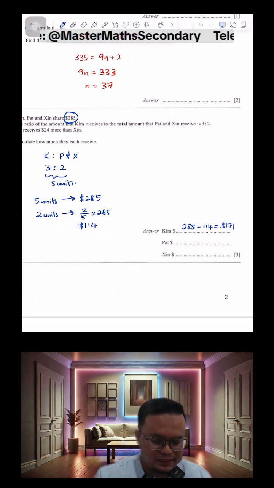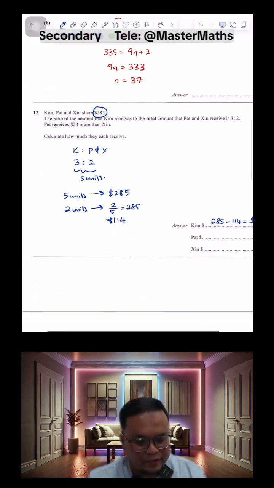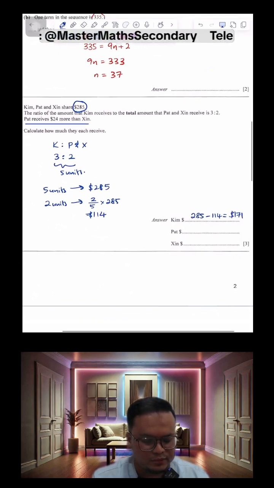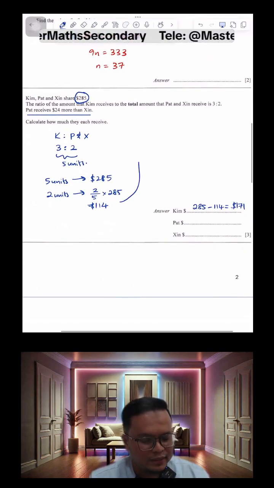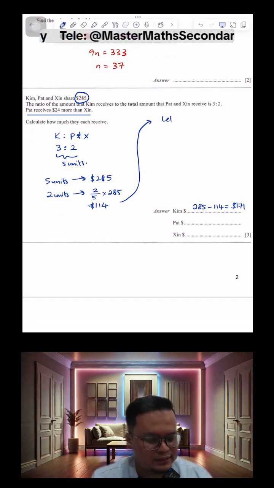Now we know that Pat and Sin got $114. And what are we told? We are told that Pat receives $24 more, right? Now there are a few ways you can do this. Primary school students will use the model. You can use algebra if you want. You can let Sin's amount be x.